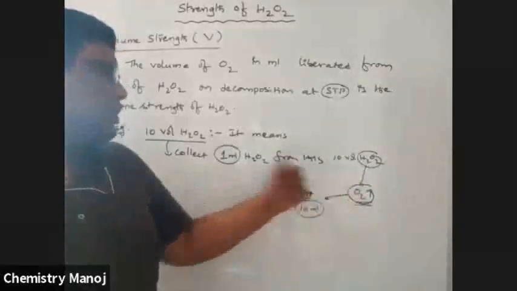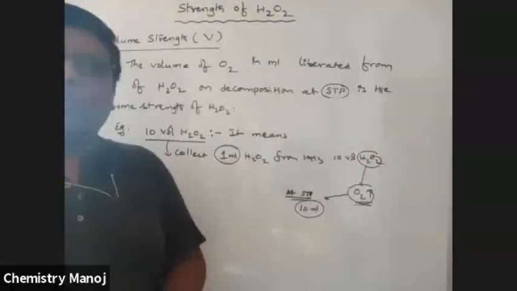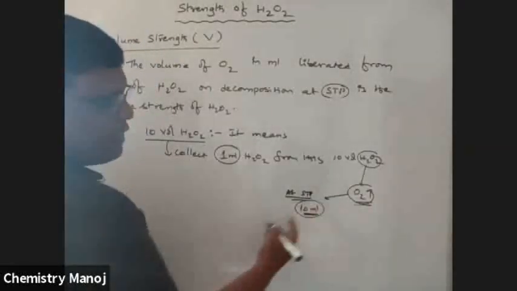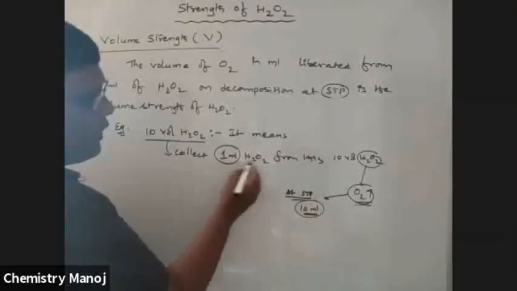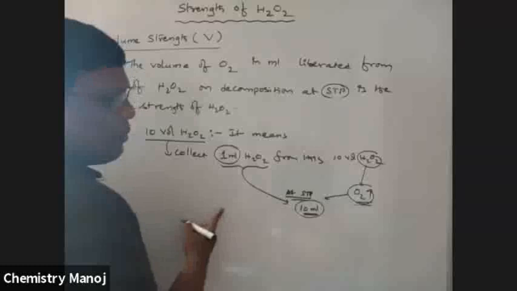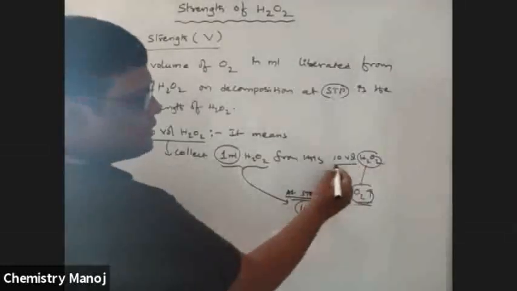10 ml O2 is liberated at STP by the decomposition of 1 ml of 10 volume H2O2. That means oxygen is liberated, 10 ml from 1 ml H2O2. From 1 ml H2O2 liberating 10 ml O2 is taken as 10 volume H2O2.